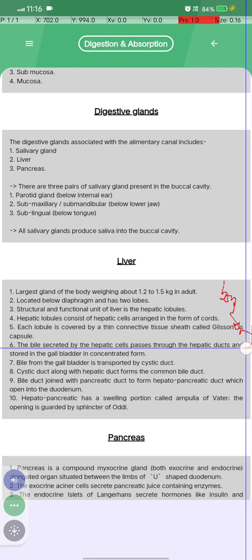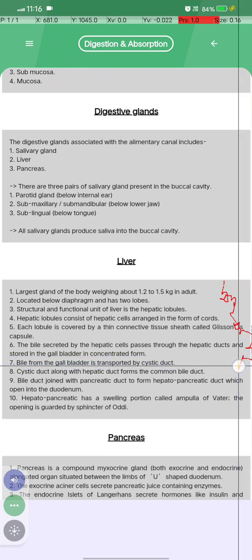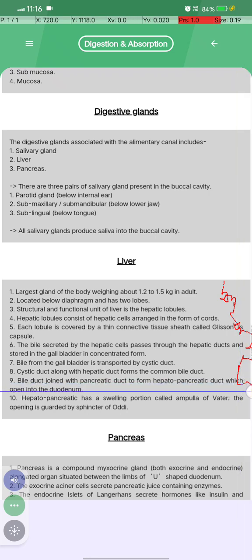The bile secreted by the hepatic cells passes through the hepatic duct and is stored in the gallbladder and concentrated. Bile from the gallbladder is transported by the cystic duct, and the cystic duct along with the hepatic duct forms the common bile duct. The bile duct joins with the pancreatic duct to form the hepatopancreatic duct, which opens into the duodenum. The hepatopancreatic duct has a swelling portion called the ampulla of Vater, and the opening is guarded by the sphincter of Oddi.